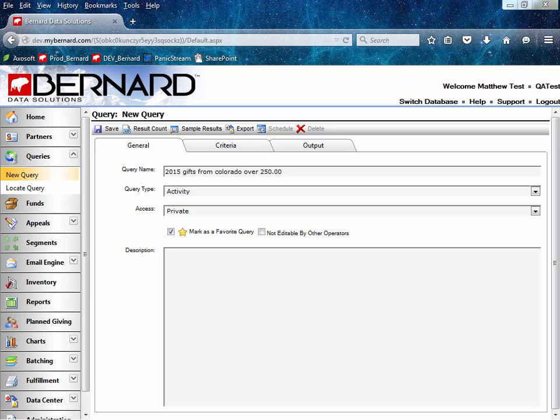Our next enhancement is to the Queries module. A MyBernard user will now be able to mark a query as not editable by other operators. With this checked, the query will not be able to be changed by anyone other than the user who created it.